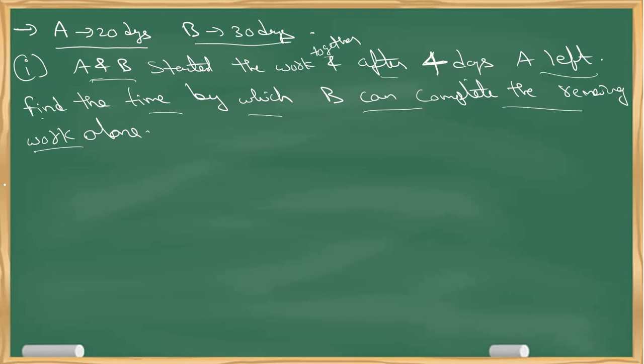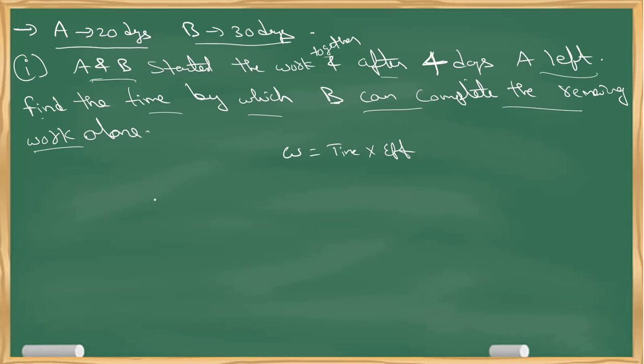So all these questions you can get the answer in a single sentence. If you are able to write an equation, it's very easy for you. Now, I want to find how many days B works alone. So apply the same thing: total work is the product of time and efficiency.